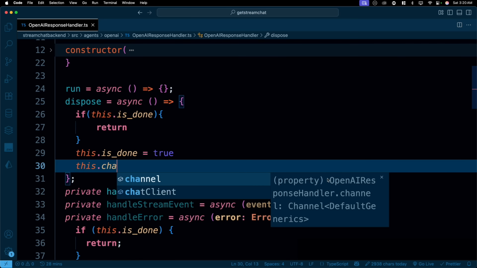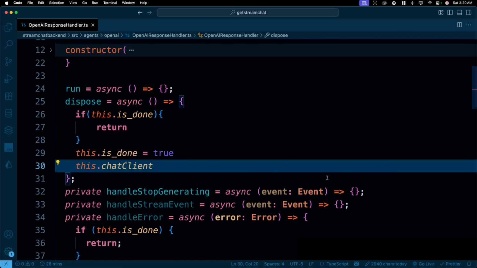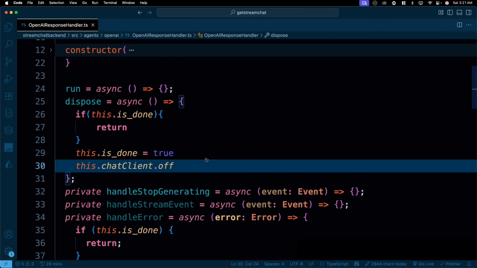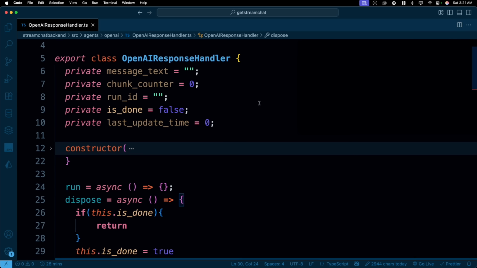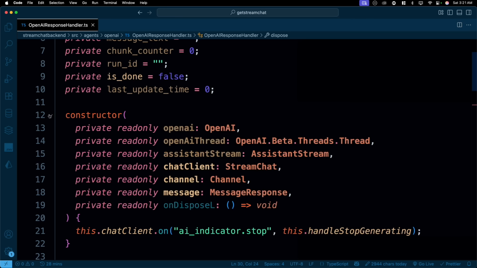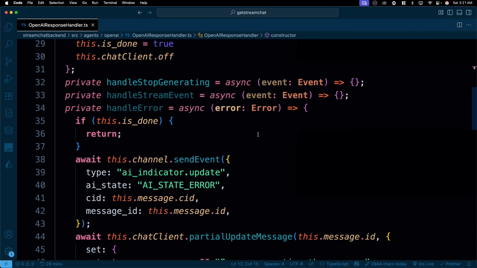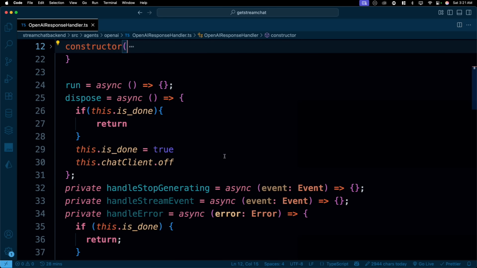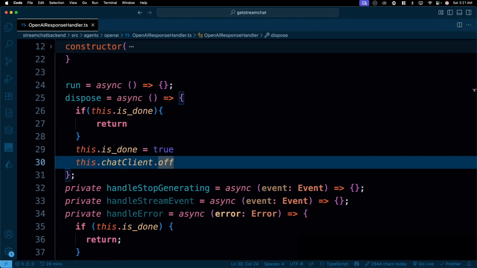We'll also say, hey, we do have a chat client. In that chat client, we'll turn this off now. This is remove the event listener. Notice here it says remove the event listener. And in case you're wondering, yeah, this is the same chat client that we are getting, the chat client given to us by Stream Chat itself. That's why it has so many of these methods. Anyways, where was I? Here it is. So I'm getting this as off.